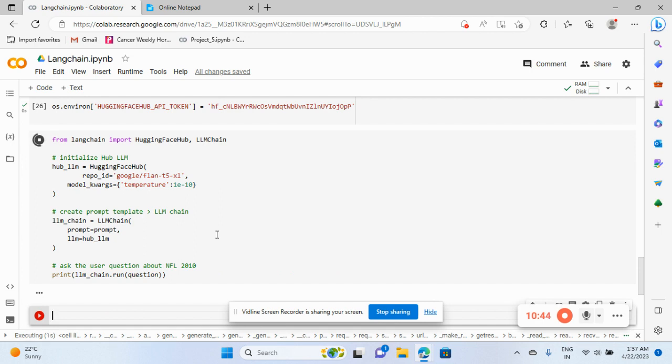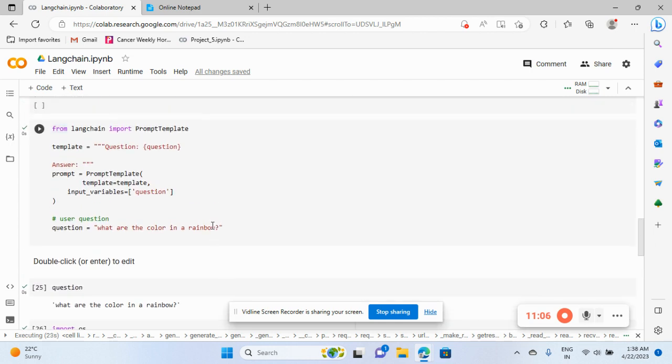Let's check whether I'll get an answer or not. I don't know how much time it takes, but it should not take much time. Actually, it is a fast library.